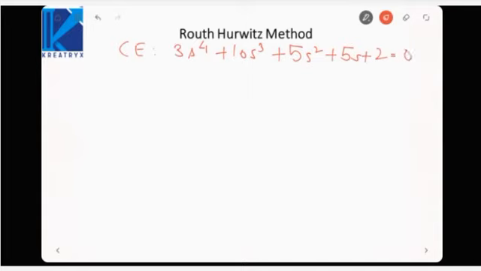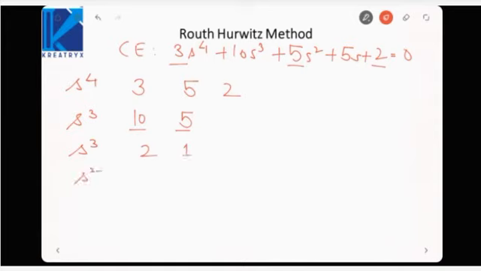If we form the Routh array, for s raised to power 4 the coefficients will be 3, 5 and 2. Then s raised to power 3 will be 10 and 5. If you see a row where you can take something common, then take it. That is, the s cube row can be written as 2, 1, since we have divided the entire row by 5.